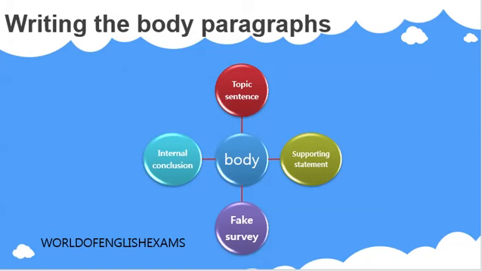Followed by this is the third statement that we call a fake survey. Instead of writing a fake survey or a false survey or a research, you can include your own experiences as well. Then the last statement in the body paragraph is known as an internal conclusion.